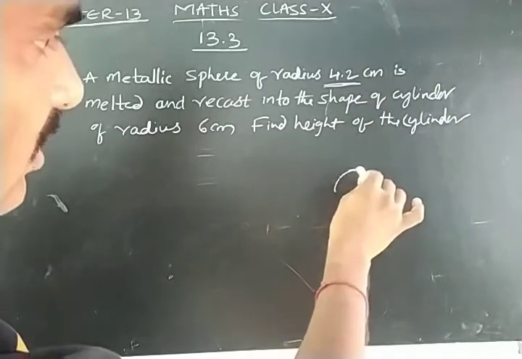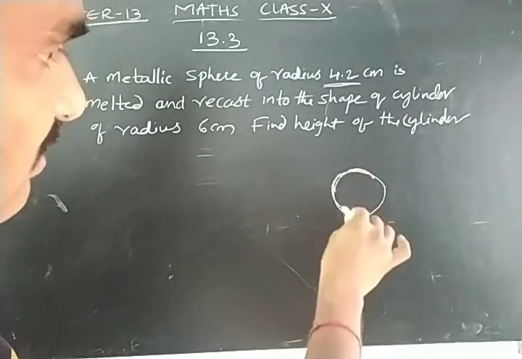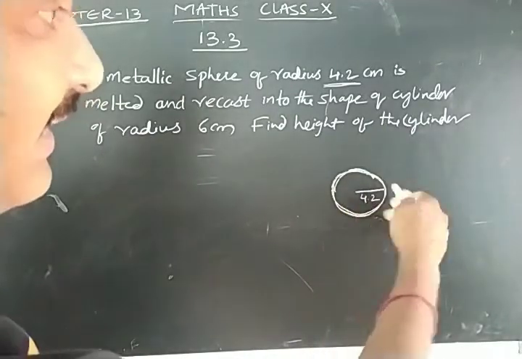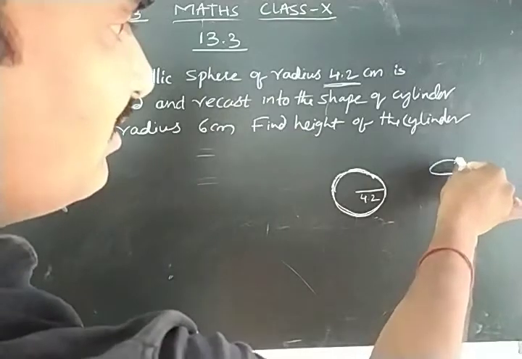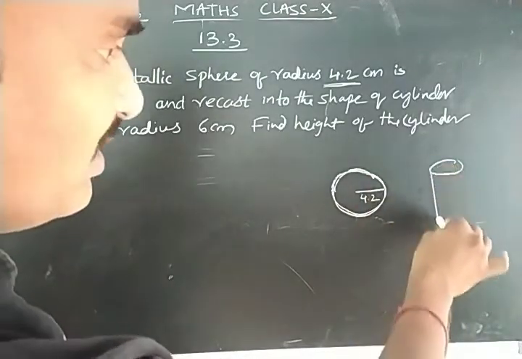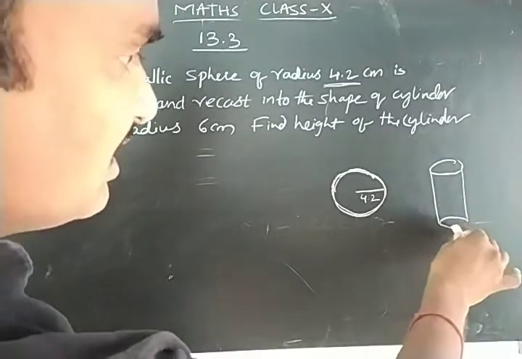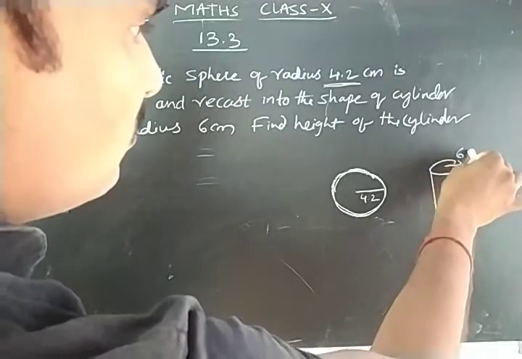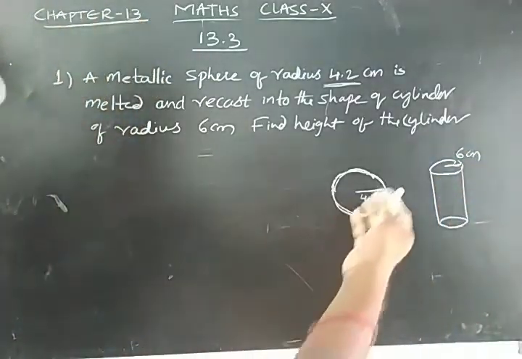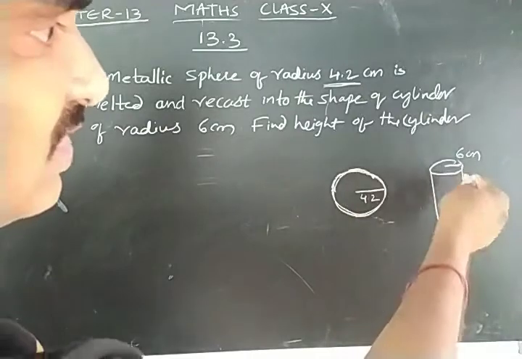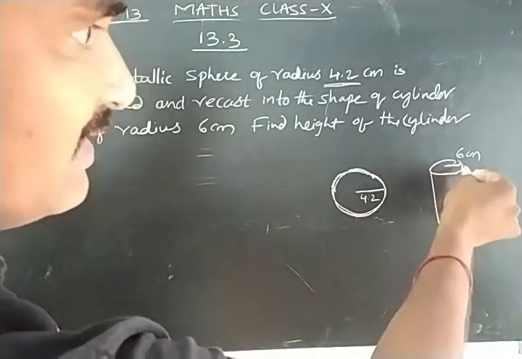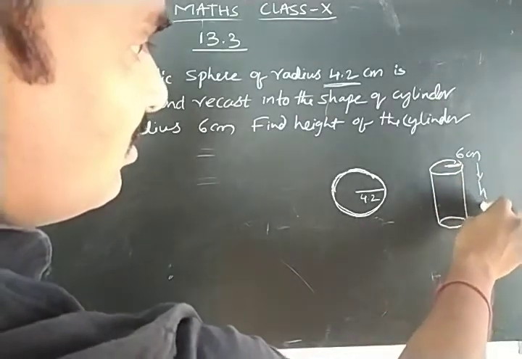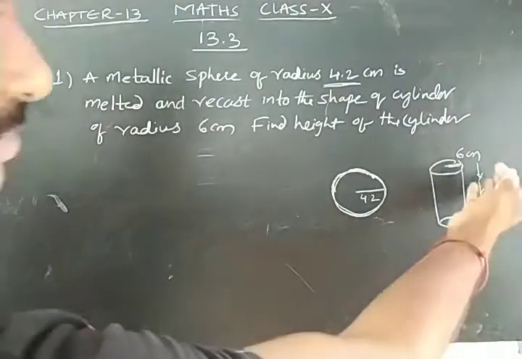So what is given here? One metallic sphere whose radius is 4.2 centimeters is melted and recast into a new shape, which is a cylinder. The cylinder radius is also given, 6 centimeters. We have to find the length of the cylinder, that is nothing but the height of the cylinder.